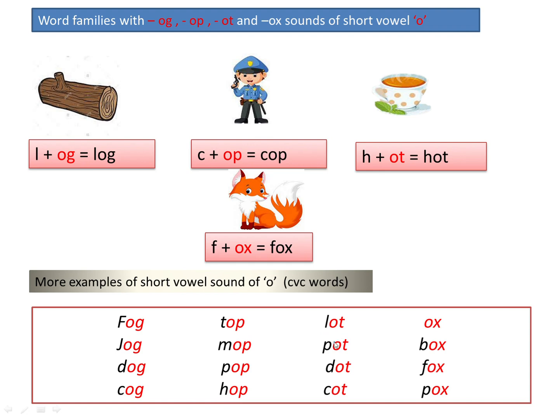Let's see the word family of ot. L, ot, lot. H, ot, hot. D, ot, dot. K, ot, cot. Let's see the word family of ox. Ox. B, ox, box. F, ox, fox. H, ox, hox. Yes, these are the examples of word families and the short sound of vowel O.